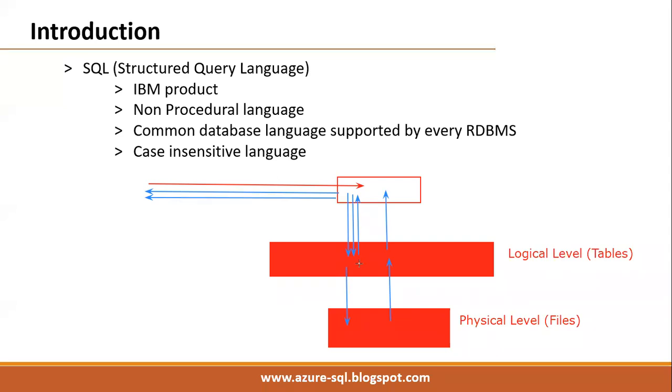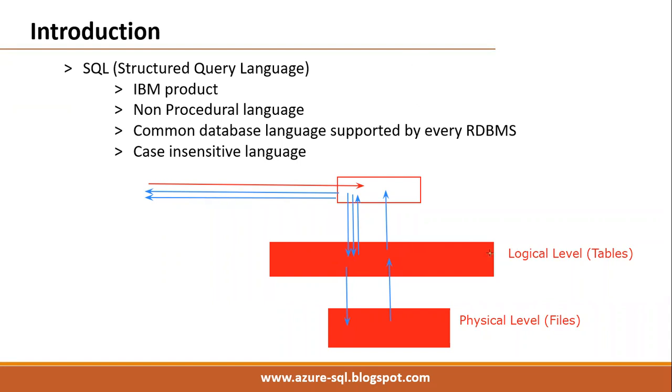Just remember, every change, every insert, update, delete happens first at this logical level. Then they are written into the physical level permanently. Understood, right? We'll see this architecture again after installation, in the second module, in detail.